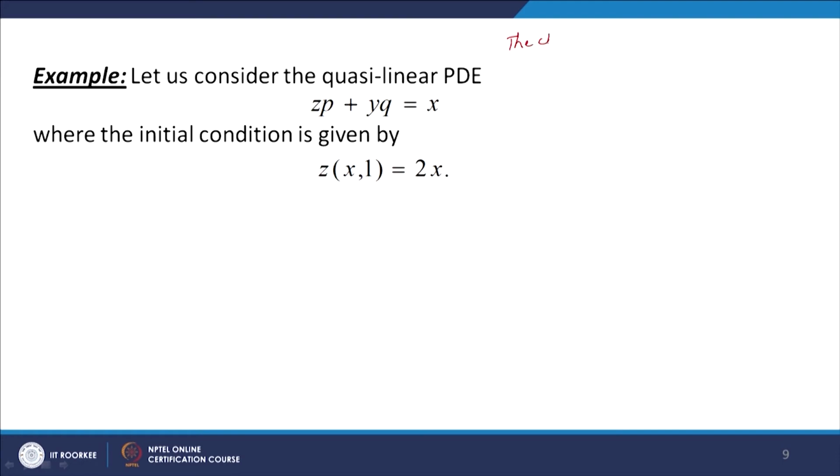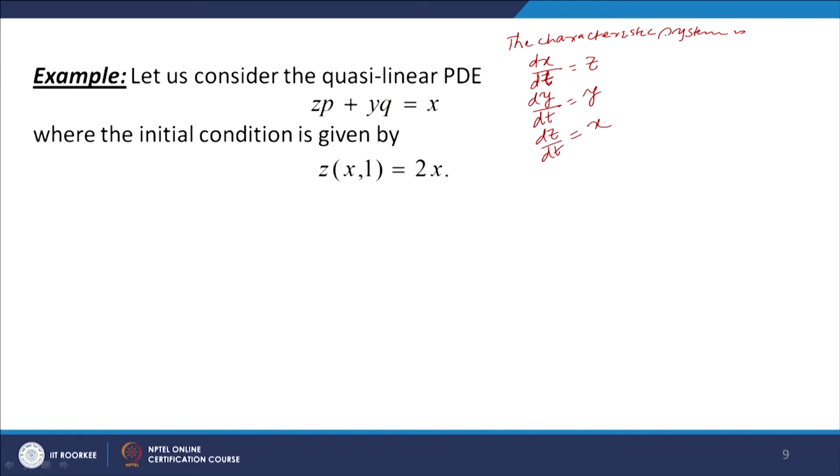The characteristic system is dx/dt is equal to p, that is z, dy/dt equal to q, which is y, and then dz/dt equal to x. So, we get the characteristic equations.